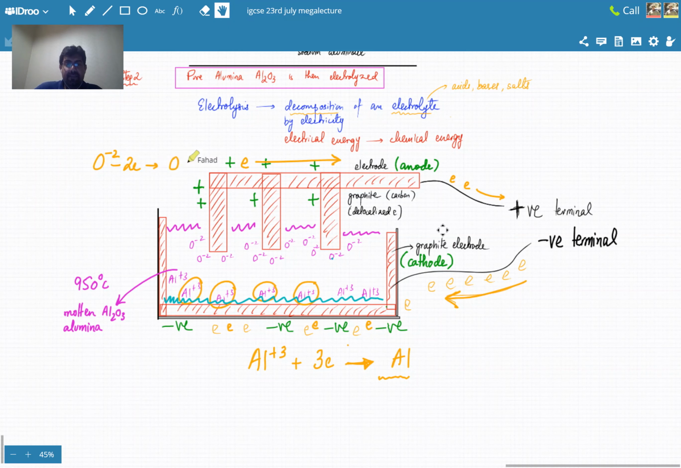Is this clear? Siddha, is this clear? Anna, clear है? Yes. चलो ठीक है. Yes. ठीक है.